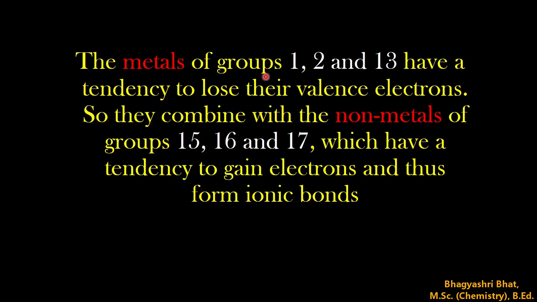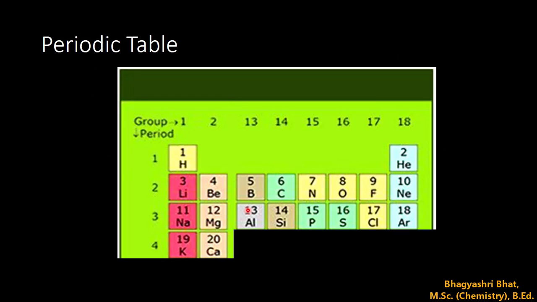The metals of groups 1, 2 and 13 have a tendency to lose their valence electrons. So they combine with the non-metals of groups 15, 16, 17, which have a tendency to gain electrons, and thus form an ionic bond. In the periodic table you can see the elements which belong to groups 1, 2 and 13 are metals.